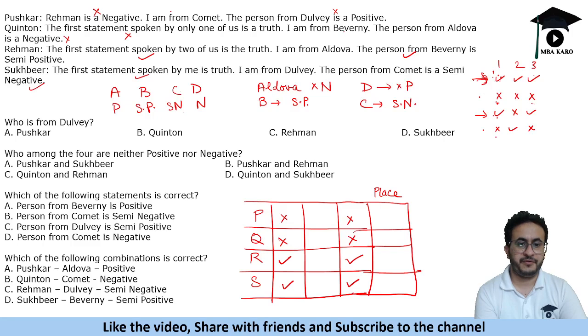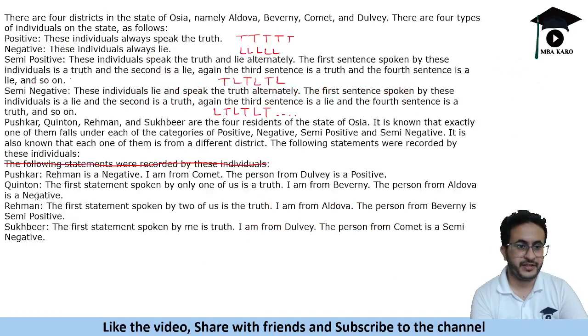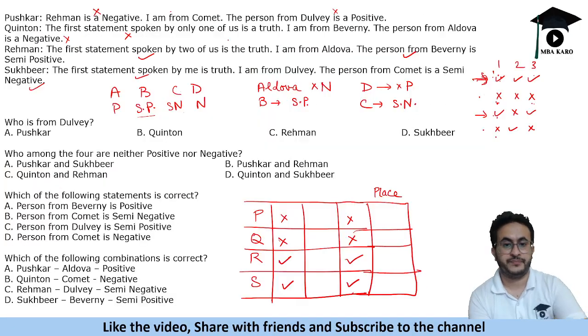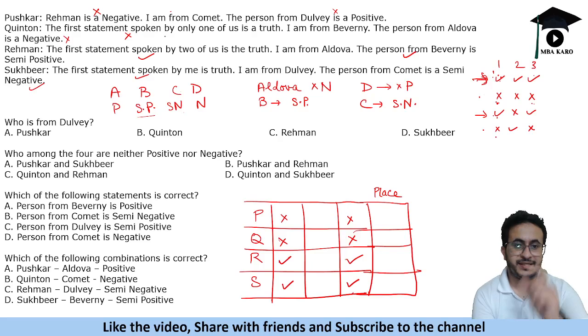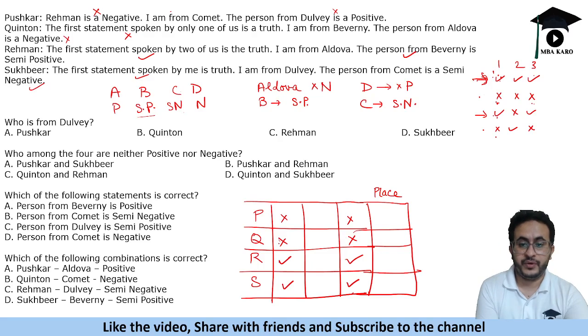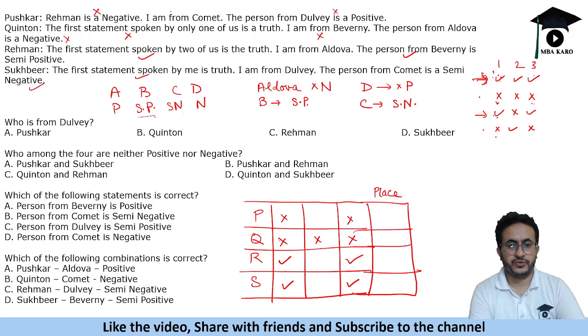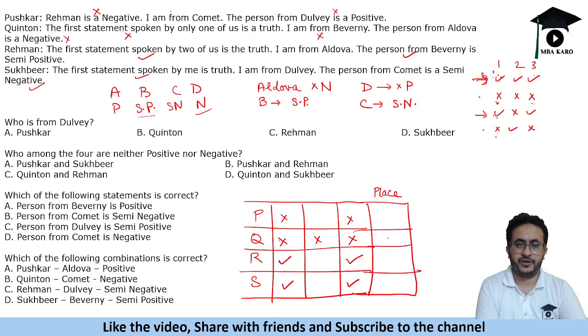Quinton says I am from Beverny. See, Beverny is semi-positive. Who is semi-positive? Semi-positive is the one who speaks truth, lie, truth, lie. Now it says that I am from Beverny. See, Quinton cannot be semi-positive, because we know that the semi-positive first statement has to be true. So this is false. So we know that for Quinton, all 3 are false. So Quinton belongs to the negative category and is from D.